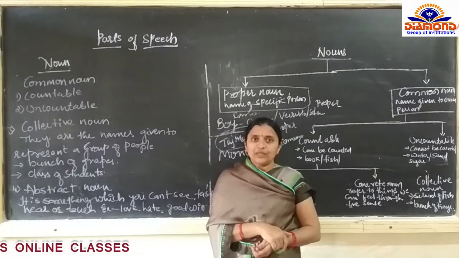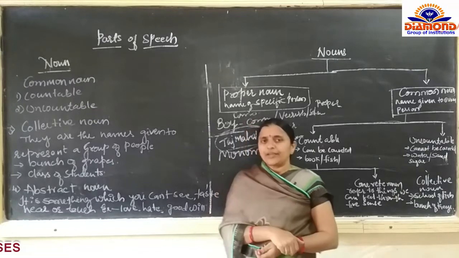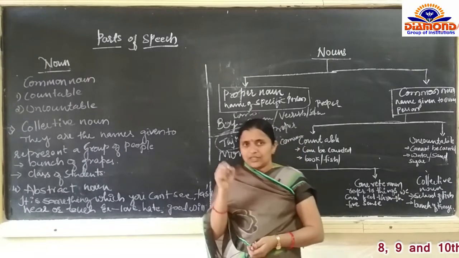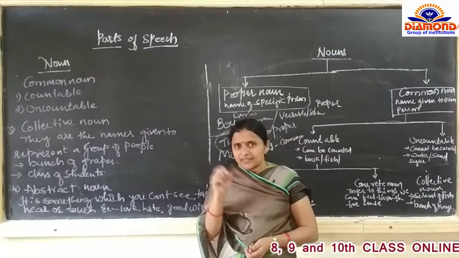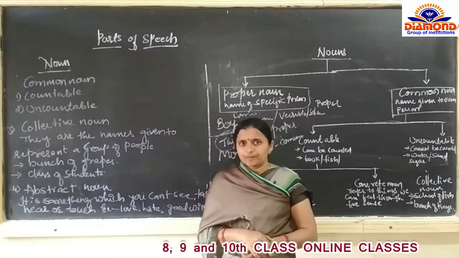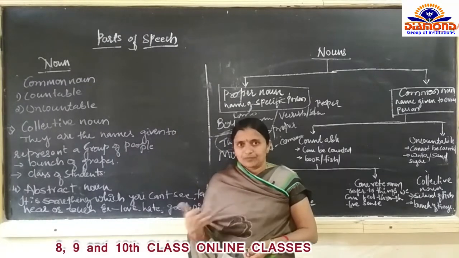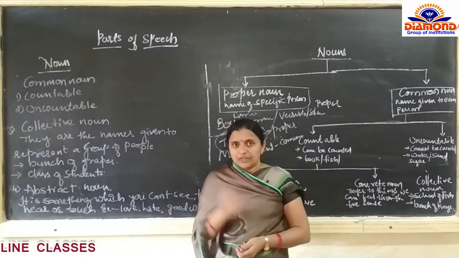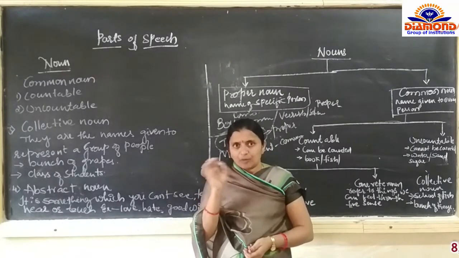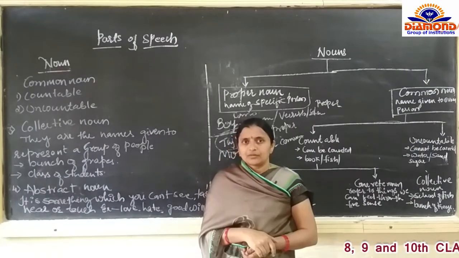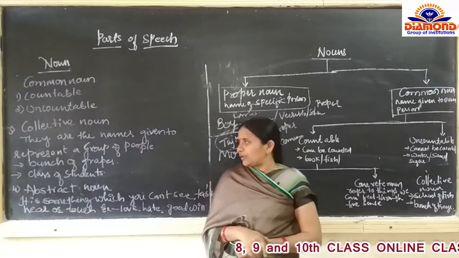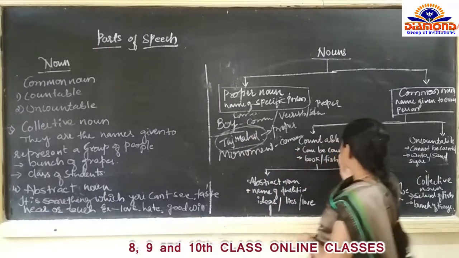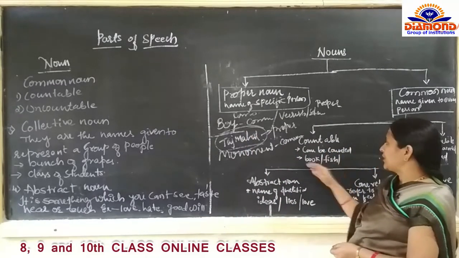And what is uncountable? Which cannot be counted. Rice you can take. Can we count each grain of rice? We can weigh that rice. Sugar is there. Can we count each grain of sugar? Here some examples are given. Book we can count.